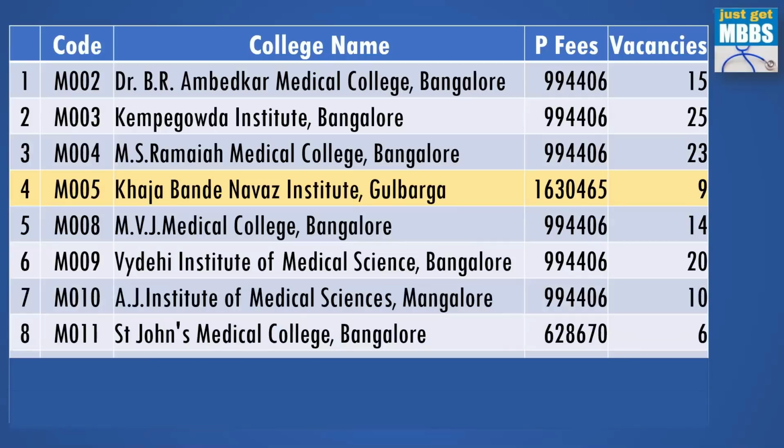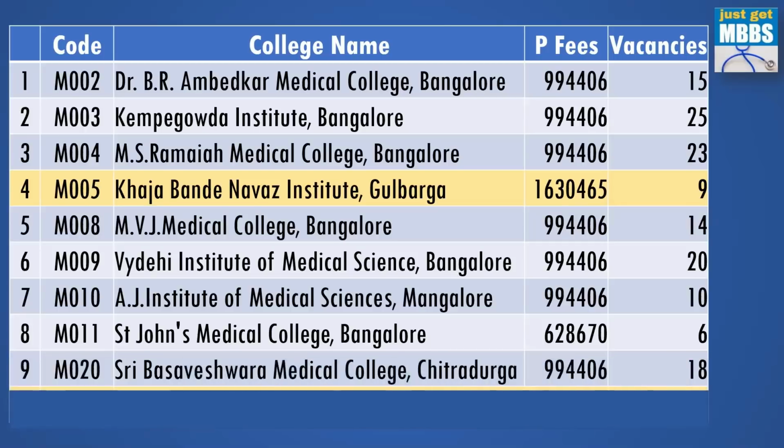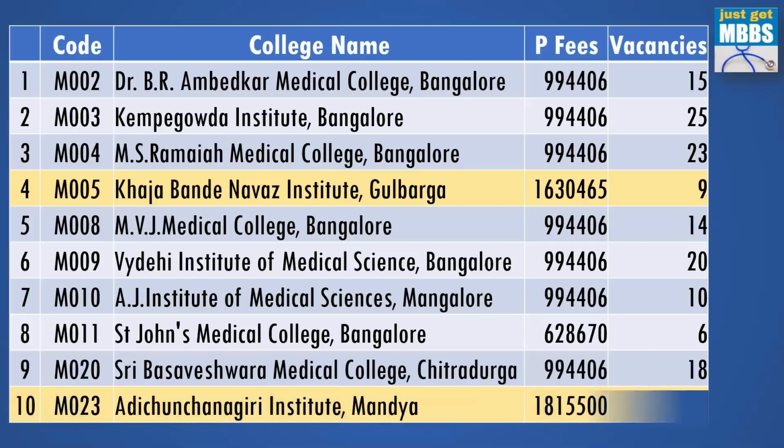Take note that at St. John's, the fee structure is 6.29 lakhs per year. So this is the lowest fee college in Karnataka. Sri Basaveshwara Medical College, Chitradurga, 18 seats are vacant. Adichunchanagiri Institute, Mandya. I hope I pronounced it correctly this time. The private fees is 18.2 lakhs per year and there are 30 vacancies available in this college. So take note, in certain colleges the fee structure is higher. Typically, in most of the colleges, the fee structure is 9.94 lakhs per year. However, in certain colleges, the fee structure is higher.